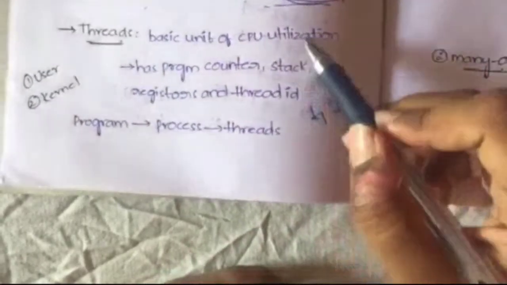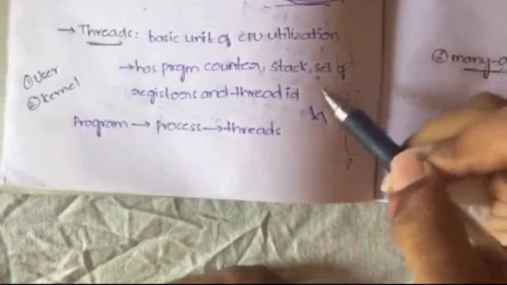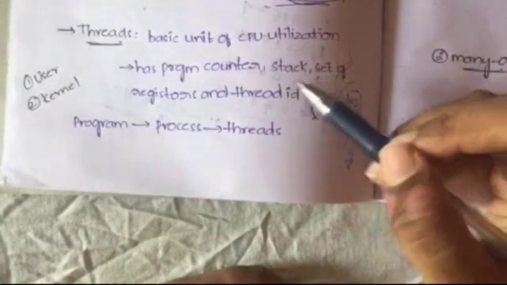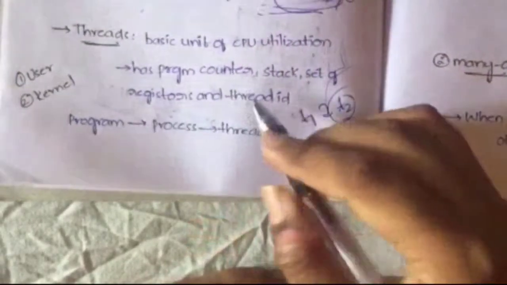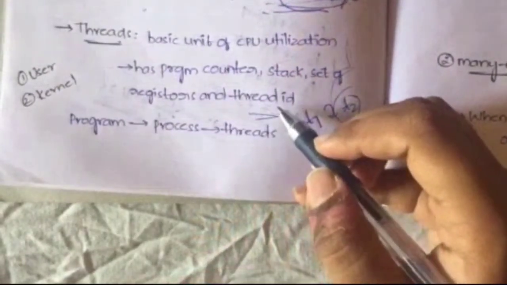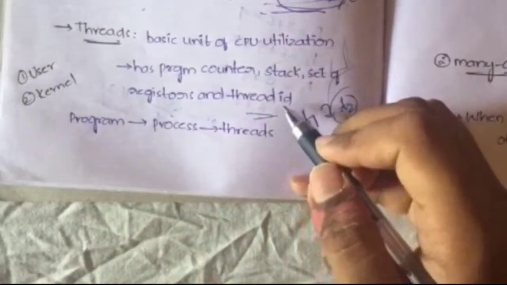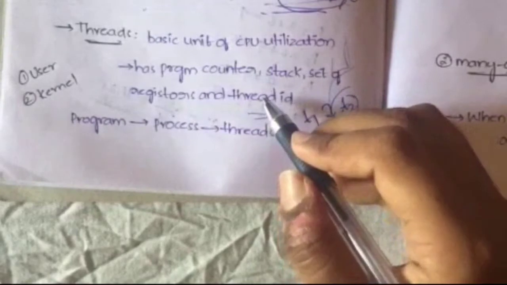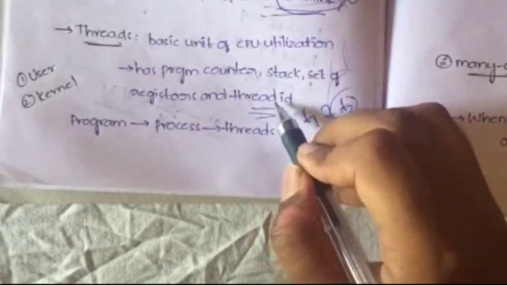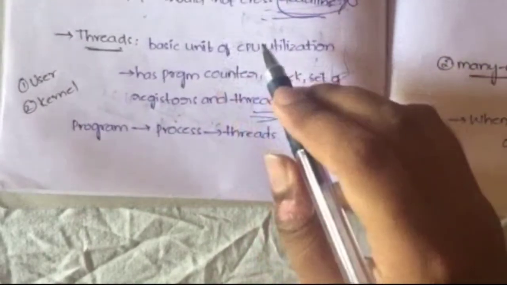You already know what a stack is. Stack is used for storing your files, storing memory and all. Next is set of registers. Registers serve the same purpose. They are also used for storing the memory, storing the data. Next is thread ID. ID is a mandatory thing for everything. Even human beings have their own ID. That is the reason, in order to identify a particular thread, it will have a thread ID. Okay, this is the concept of thread.